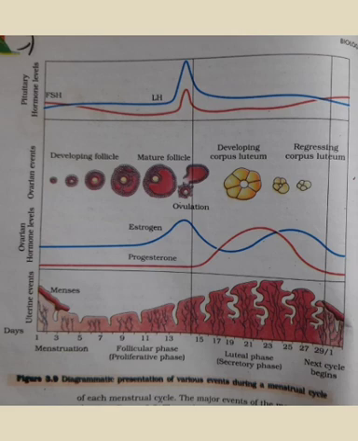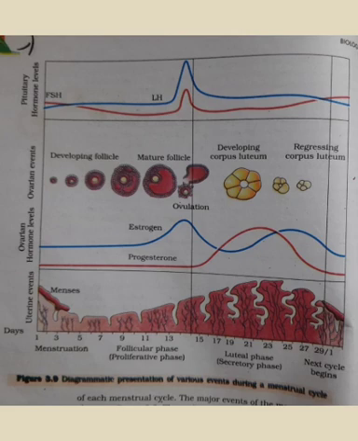Then the endometrium is regenerated through proliferation. So during this phase the endometrium, which was shed from the body, is again regenerated through proliferation, okay. Therefore it is also known as the proliferative phase. Proliferation means what? Multiplication of cells, isn't it? Now these changes in the ovary and uterus are induced by hormones. So luteinizing hormone and follicle stimulating hormone are responsible for these changes that take place in the ovary.